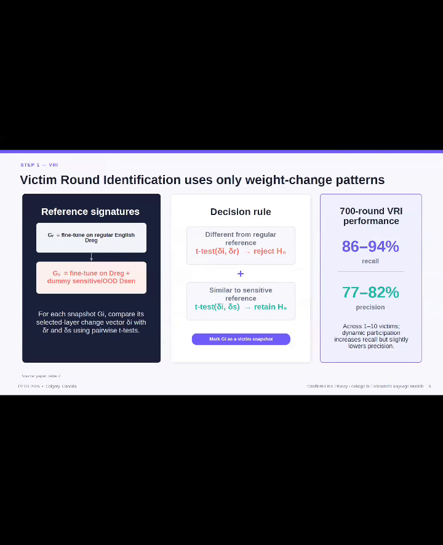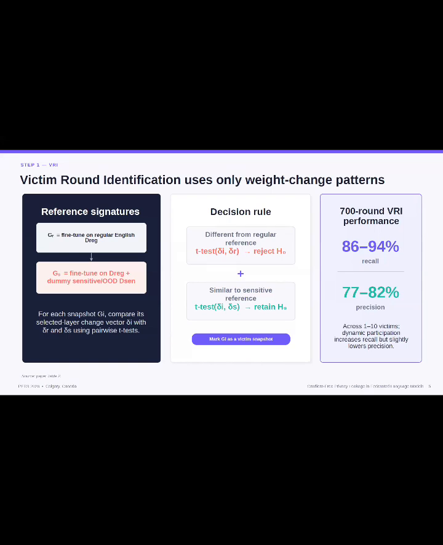First, the victim round identification. VRI uses only patterns in the model's weight changes. The attacker first creates two reference models. The first, G sub R, is fine-tuned only on regular English text. The second, G sub S, is fine-tuned on regular English combined with attacker-generated dummy-sensitive sequences. Importantly, these dummy sequences do not overlap with the victim's private data. They produce only the general out-of-distribution sequence structure of sensitive information.